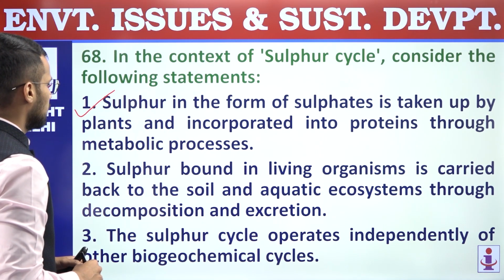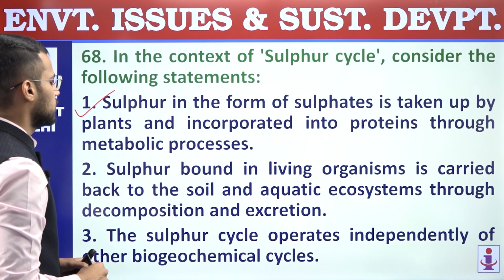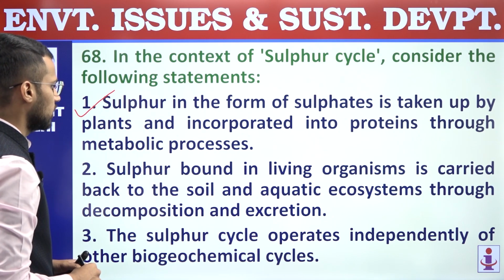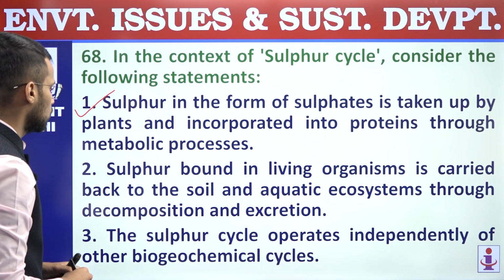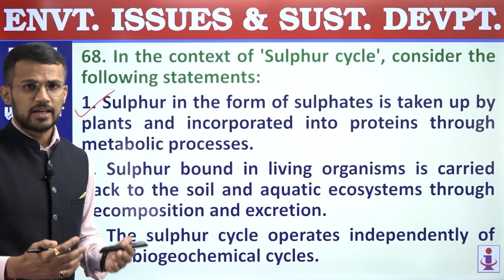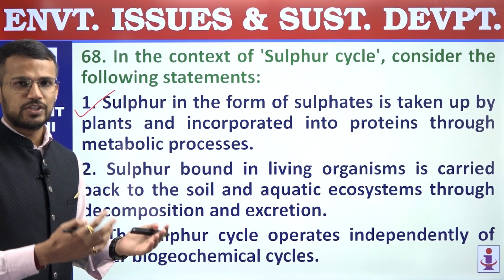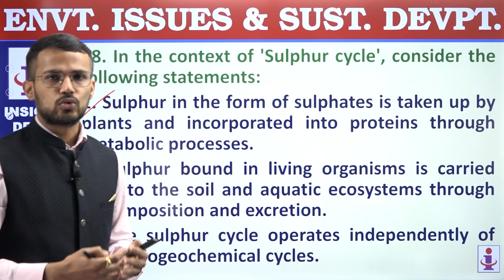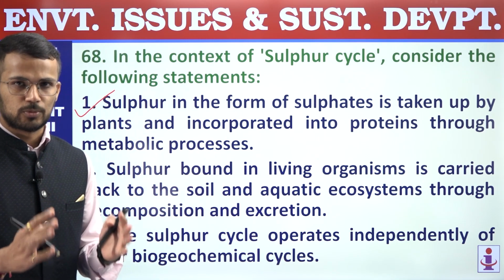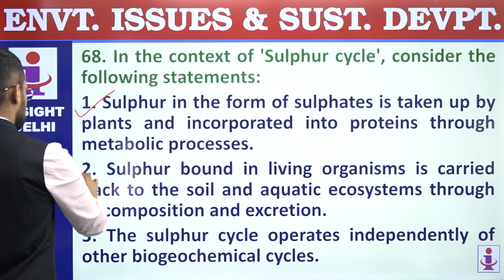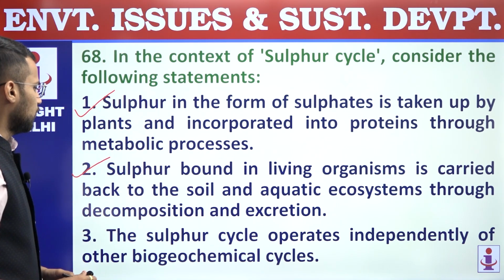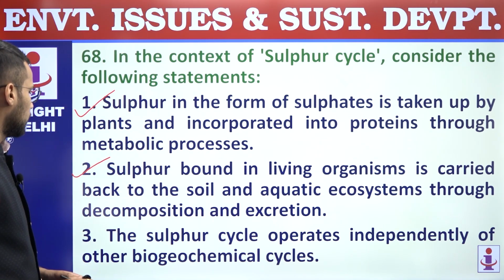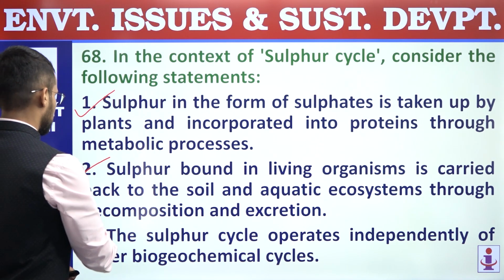Second, sulfur bound in living organisms is carried back to the soil and aquatic ecosystems through decomposition and excretion. Right, so the sulfur which is used by producers and consumers is again restored back into soil or aquatic ecosystem through the process of decomposition. Second is correct. Third, the sulfur cycle operates independently of other biogeochemical cycles.